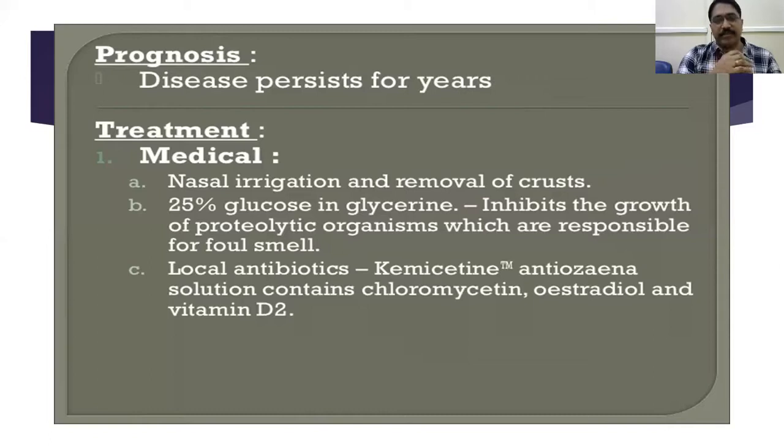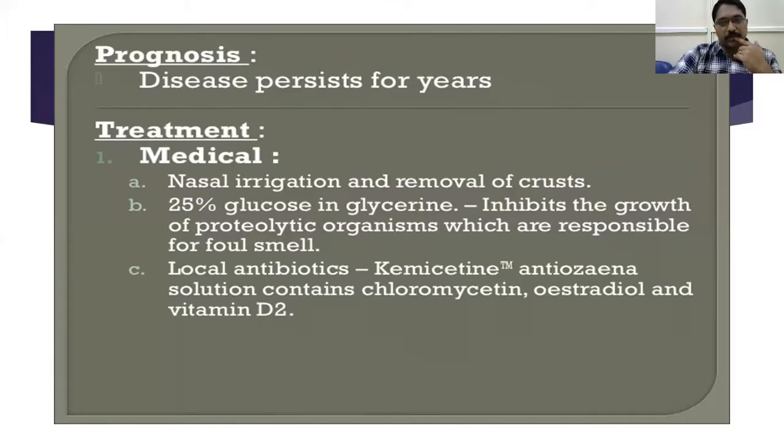What is the mechanism of action of glucose? Glucose is bacteriostatic, first thing, and it ferments into lactic acid. Lactic acid causes acidic pH, which is unfavorable for the growth of the organism.